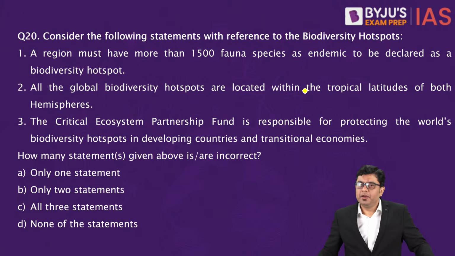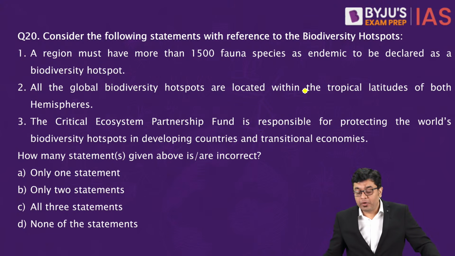Then after that, we come to the next question. Consider the following statements with reference to the biodiversity hotspots. Now, a region must have more than 1500 fauna species as endemic. Endemic means found in that region and nowhere else, to be declared as a biodiversity hotspot.